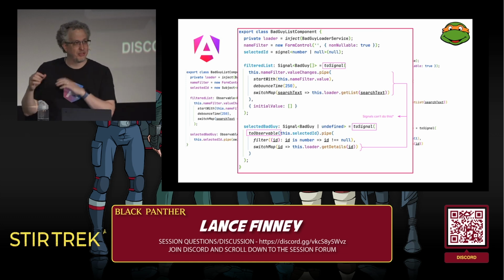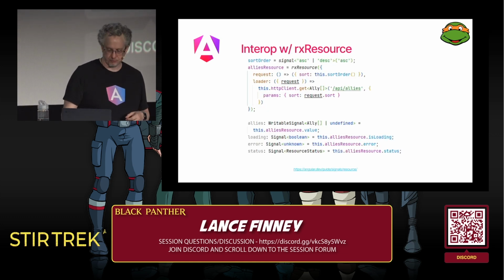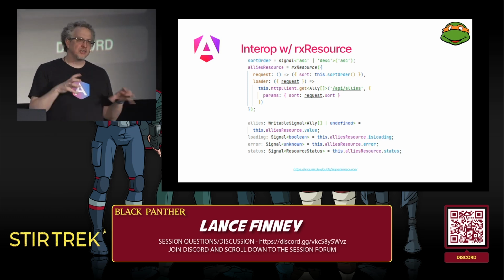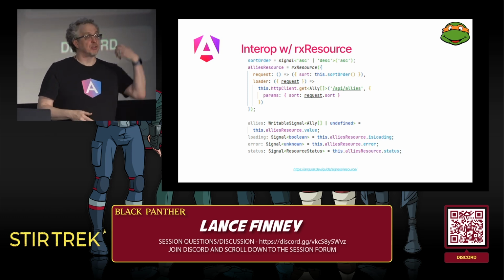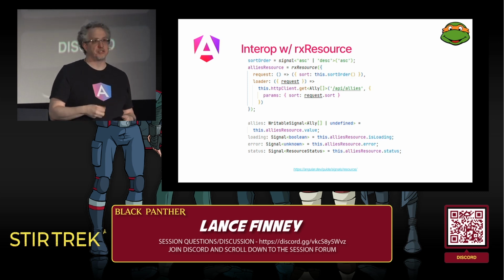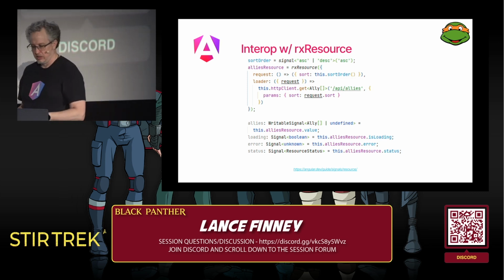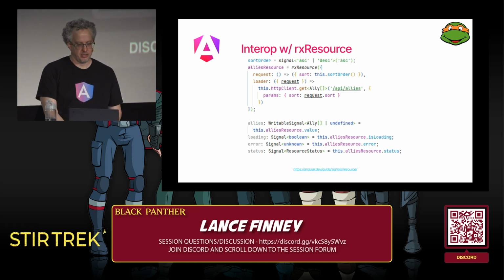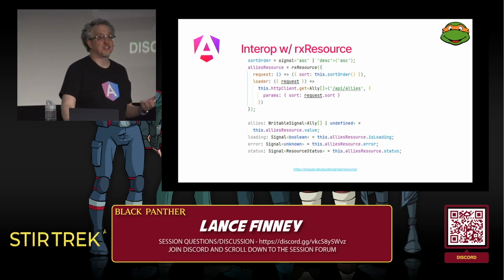Initially, when signals came out, there wasn't, but now there is. We have something called RxResource. An RxResource is this utility that will start with a signal and end with a signal, but then does all of the observable stuff internally for us. So this would be for another application that Michelangelo wrote to keep track of the allies. And we might want to look at it ascending or descending.